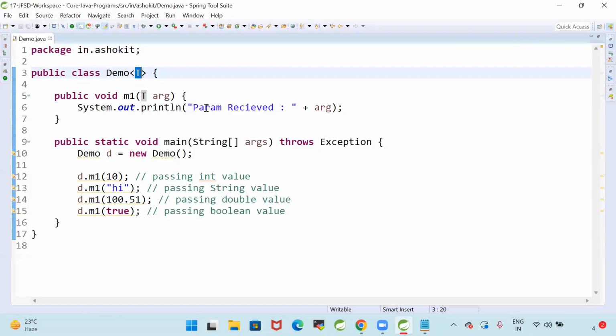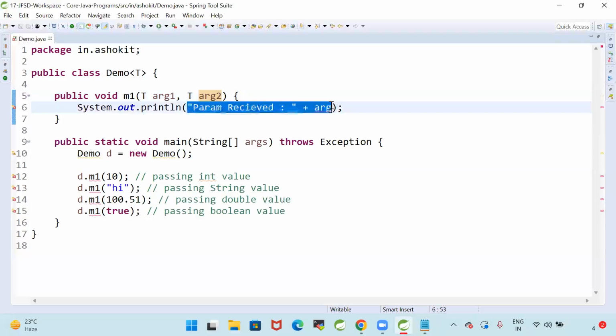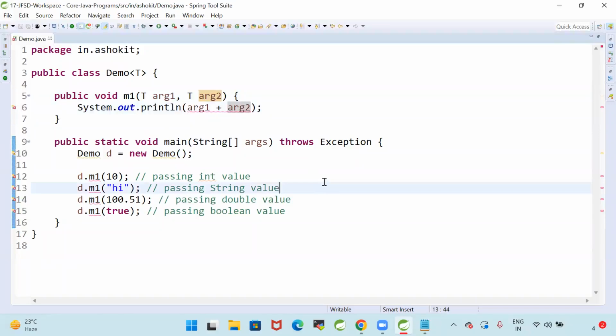Okay guys. Now suppose I take T arg1, comma, T arg2, and I am going to perform arg1 plus arg2. Then what is happening here?